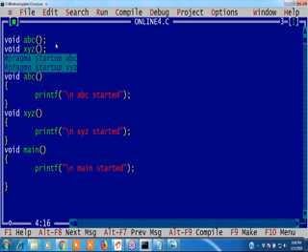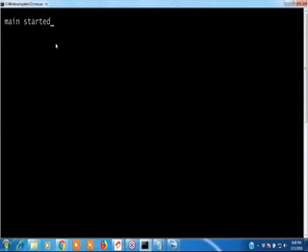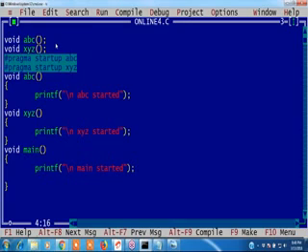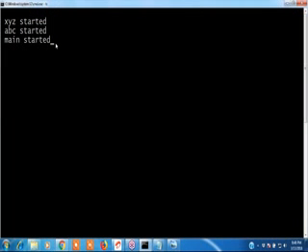It is showing first XYZ. This is startup one. Actually it will work, guys. This is one, this is two. Priority wise it works. Now it is working too. XYZ started, ABC started, and main started.